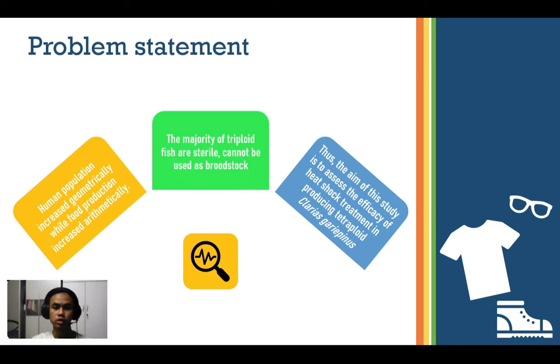Human population increased geometrically while food production increased arithmetically. Triploid fish production is one technique for increasing growth rate and maintaining survival rate by allocating more energy to meat enlargement and less to gonadal development. However, the majority of triploid fish are sterile and cannot be used as broodstock, and have several issues such as lower hatching rate and negative side effects when heat shock is applied. Consequently, tetraploid broodstock can be used to produce high quality triploid fingerling.